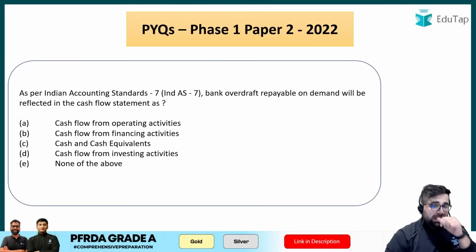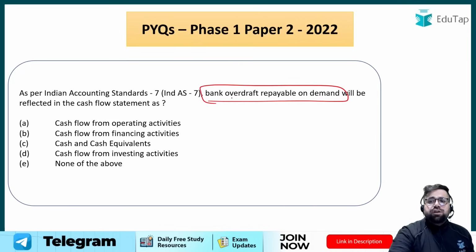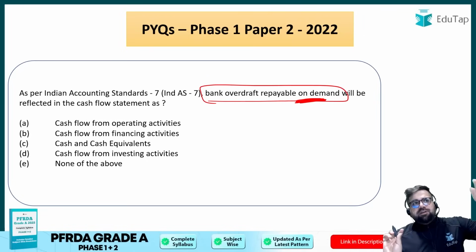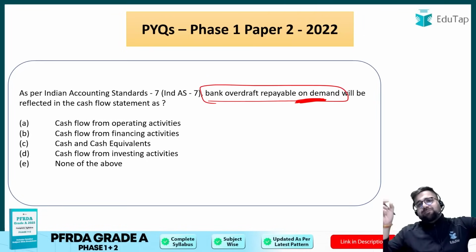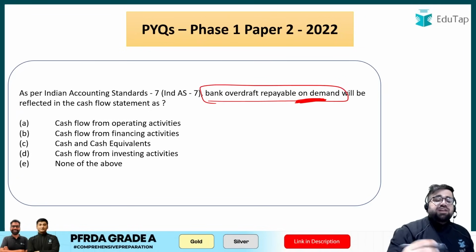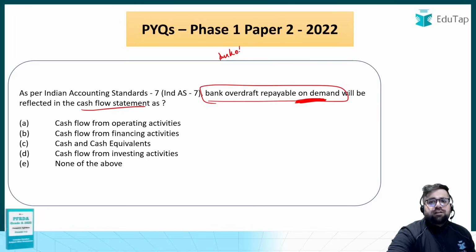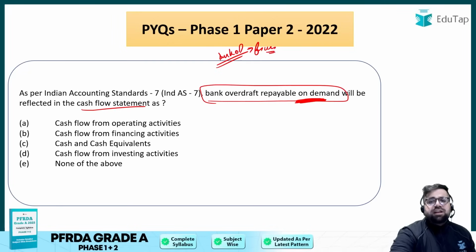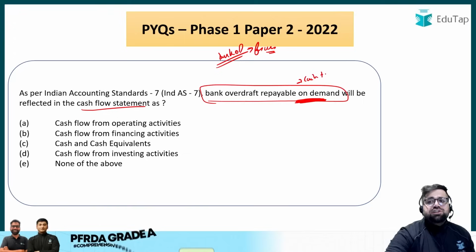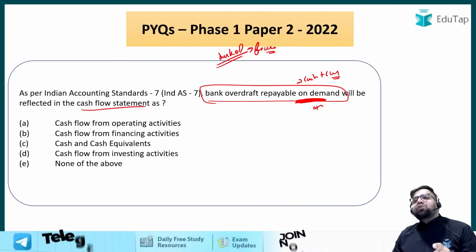Next question. As per accounting standards, bank overdraft repayable on demand. Repayable on demand is the keyword, right? If bank overdraft is mentioned, there will be a separate treatment for that. But if they have mentioned bank overdraft repayable on demand, there will be a different treatment in the cash flow statement. If I say just bank overdraft, if I say bank OD, this is my financing activity. But if I say bank overdraft repayable on demand, this will be considered as cash and cash equivalent because this is payable on demand. So there is a difference between bank OD and bank OD repayable on demand.